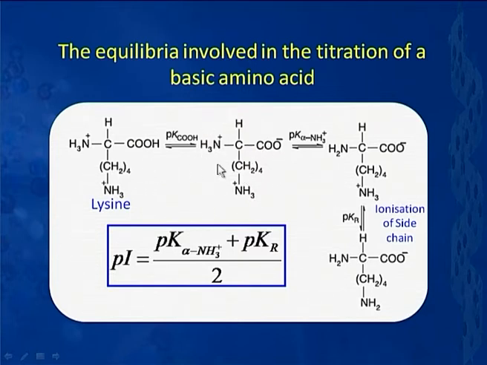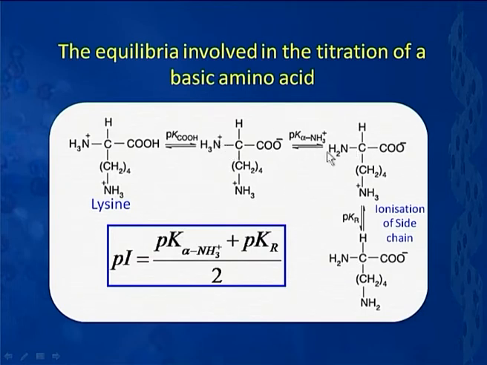As we increase the pH, we find more and more of this species comes into the picture, and this gets consumed. That is my first inflection point, the first ionization. Further increase in pH will lead to the ionization of the alpha NH3 plus group.